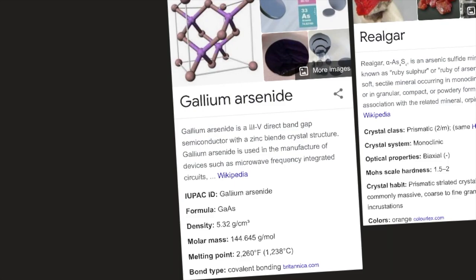Gallium arsenide is used in the manufacture of devices such as microwave frequency integrated circuits. According to Wikipedia, its IUPAC ID is gallium arsenide. Its formula is GaAs. Its density is 5.32 grams per centimeter cubed. Its molar mass is 144.645 grams per mole. Its melting point is 2260 degrees Fahrenheit or 1238 degrees Celsius. Its bond type is covalent bonding, according to Britannica.com.